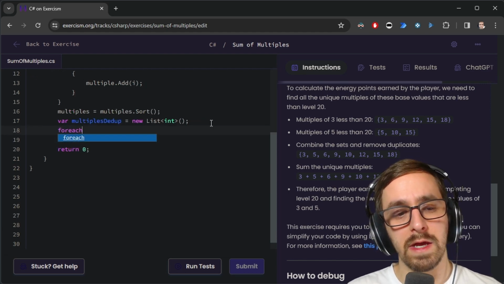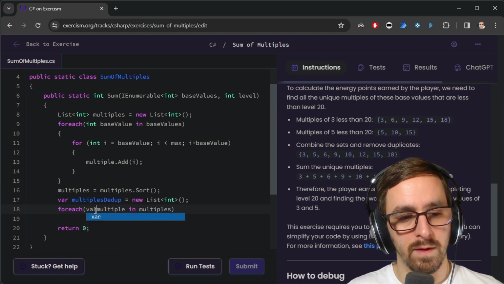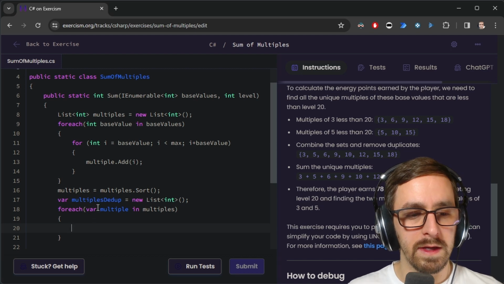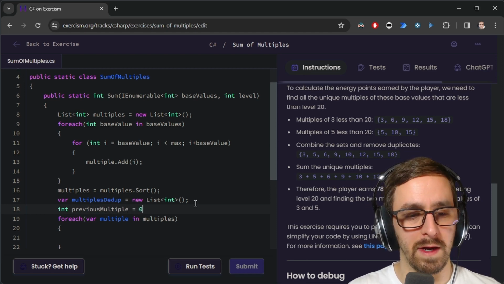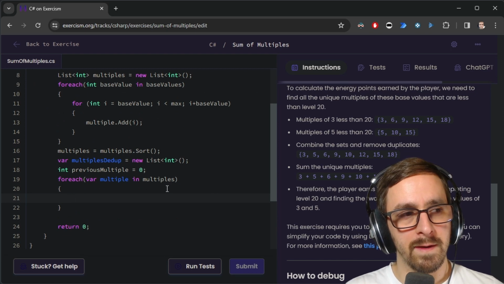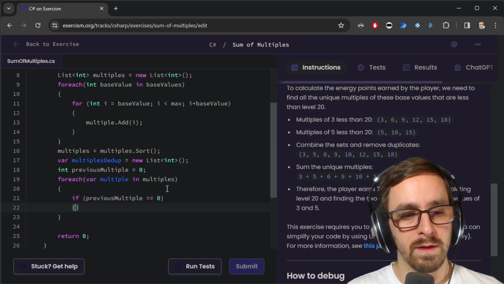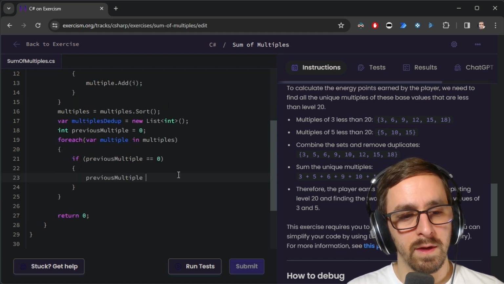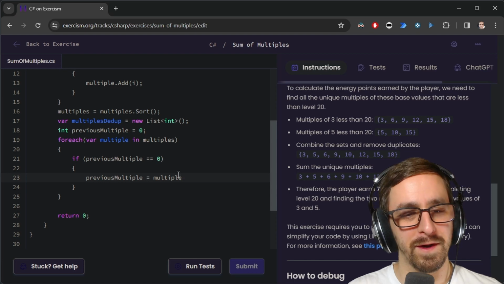Now I just do for each multiple in multiples. I need to keep track of the previous, so int previous multiple. These variable names get kind of long. If previous multiple equals 0, then I need to set previous multiple equal to the current multiple. I've said the word multiple so many times and spelled it so many times that now it doesn't look like a real word.